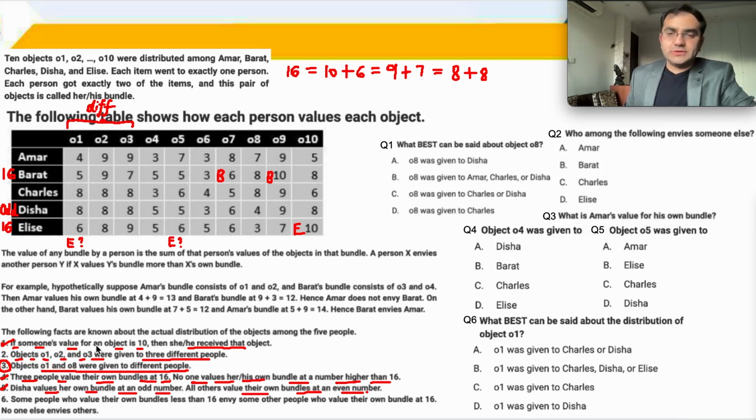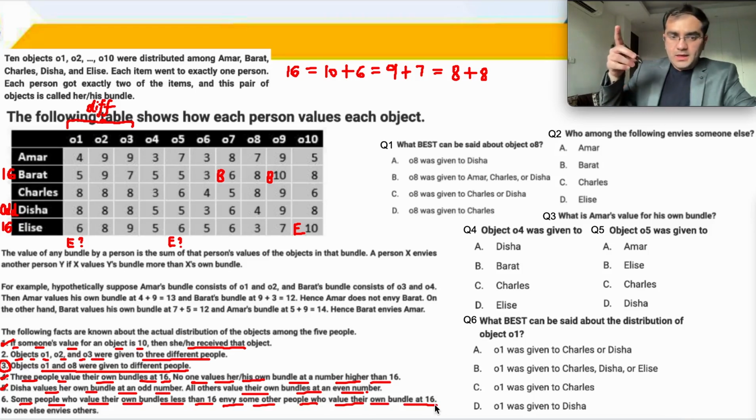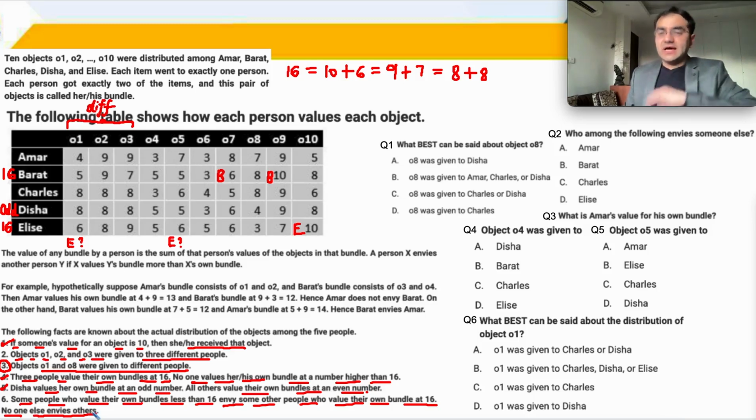The last point is the most important point. Some people who value their own bundles less than 16 envy some other people who value their own bundle at 16, but no one else envies others.